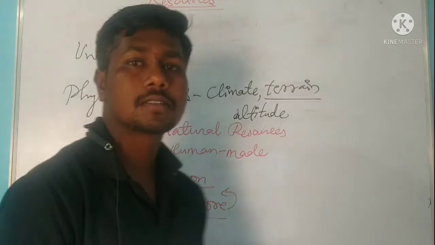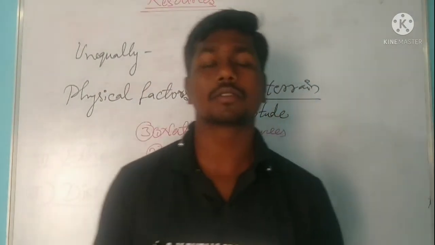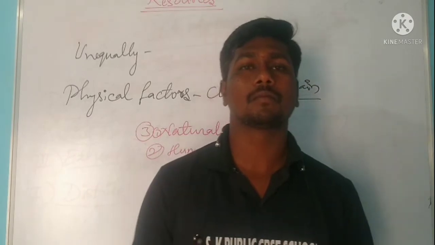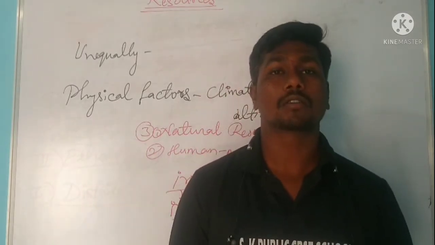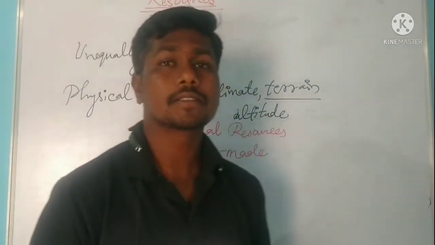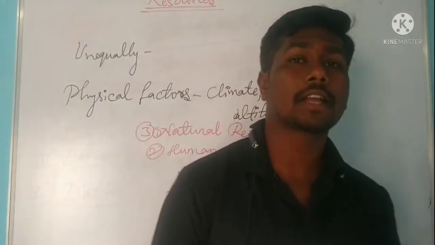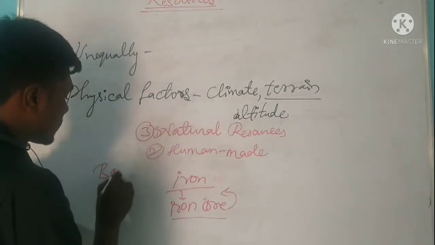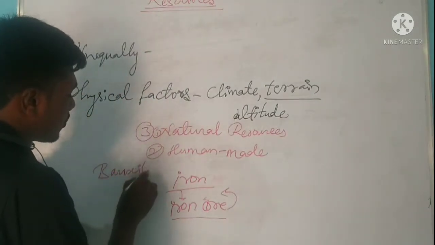So in this way some substances can be resources only when their original form has been changed. For example, bauxite ore to aluminium. Aluminium wasn't a resource until humans learned to extract aluminium from its raw material called bauxite, the ore.